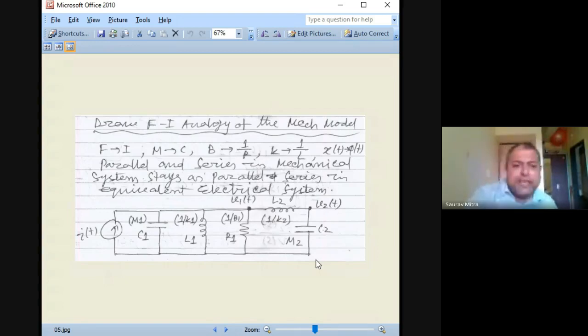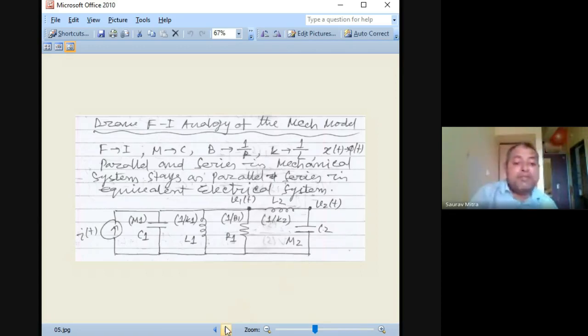Okay, so the Fi analogy: F is I, M is C, B is 1 by R, K is 1 by L, and X becomes phi. That is very important. Here I have written V1, V2, but it should be converted to phi 1, phi 2. Parallel and series in a mechanical system stay as parallel and series in the equivalent electrical system as well. The big changes are these two: K becomes 1 by L and B becomes 1 by R. So R you have to write as 1 by B, and L you have to write as 1 by K. C becomes same as M, and F becomes same as IT.